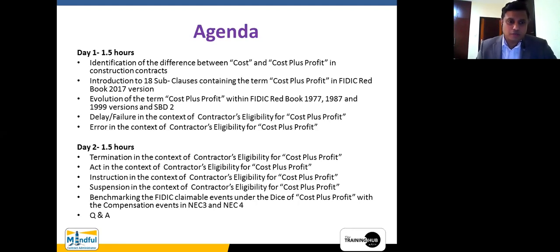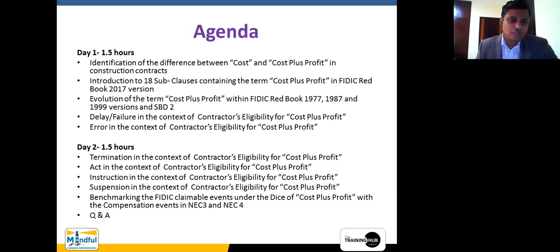Anyway, today we are going to start with the other four sides of the dice. As you remember, during the first day, we were discussing the delay or failure by the employer or the engineer. And then we were talking about the error appearing within the standard form of contract, once again caused by a party to the contract, which is the employer, or the contract administrator, which is the engineer.